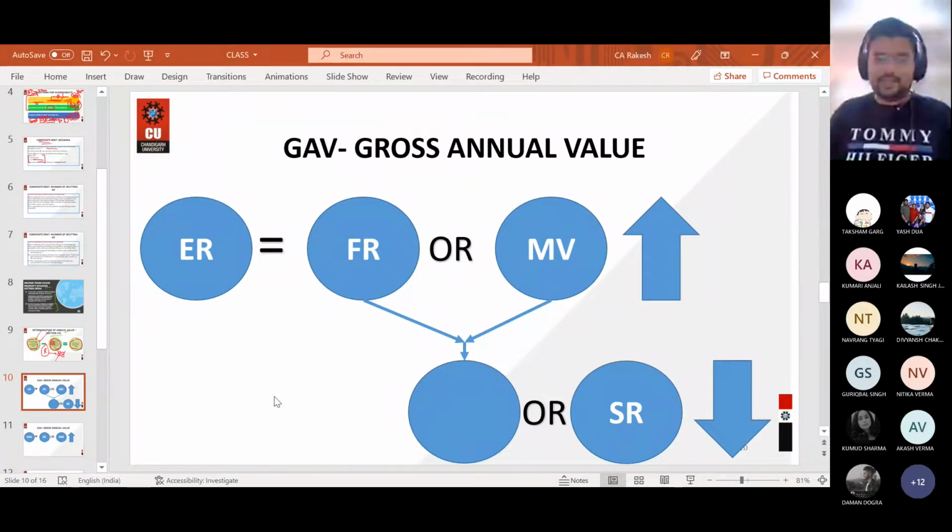ER is for expected rent, FR is for fair rent, MV is for municipal value, SR is for standard rent. Give me a thumbs up as soon as you have completed writing this formula, then I will move further to the next slide.